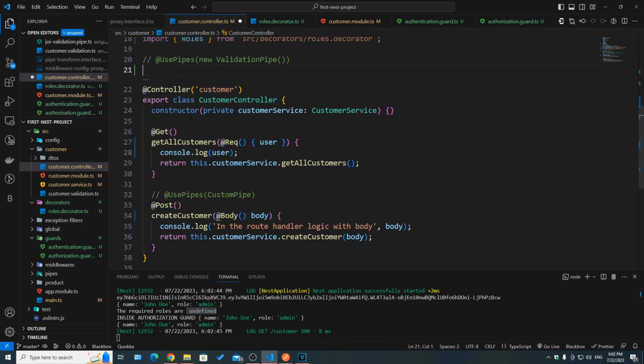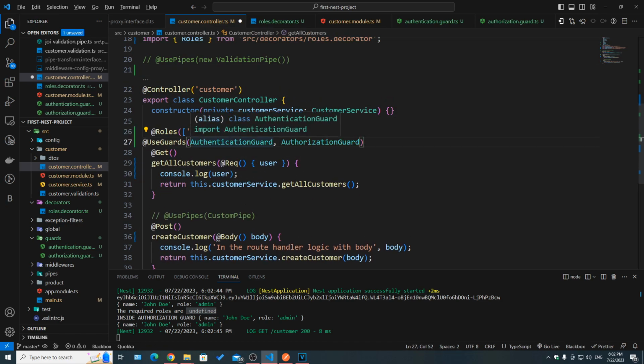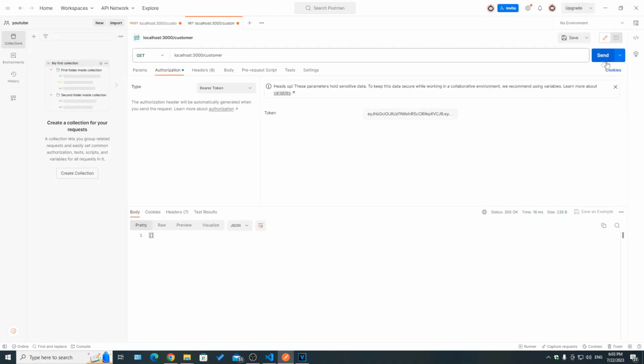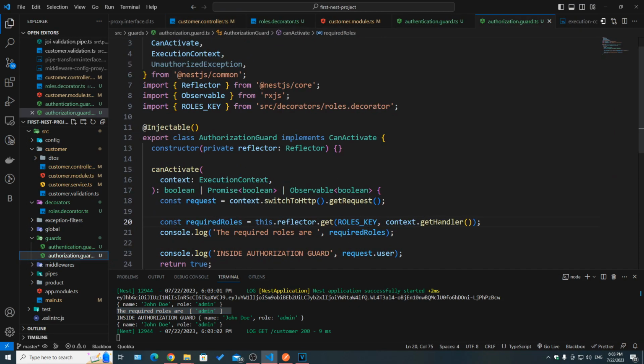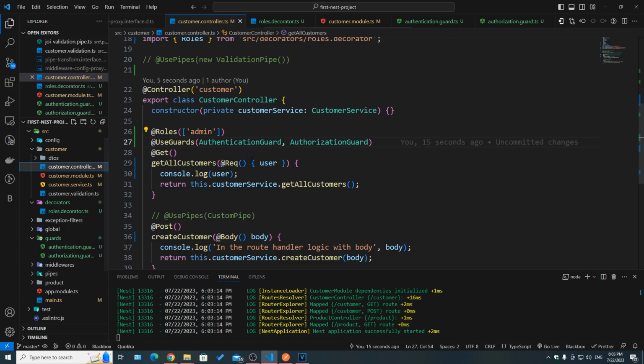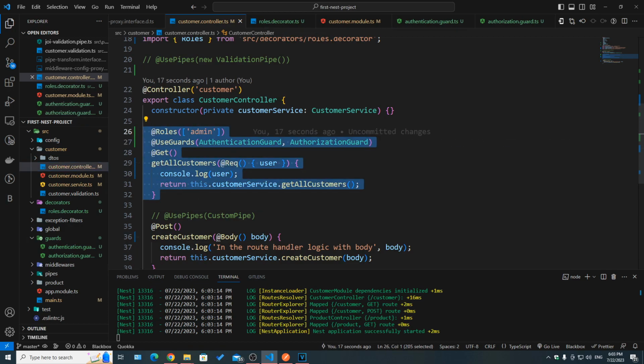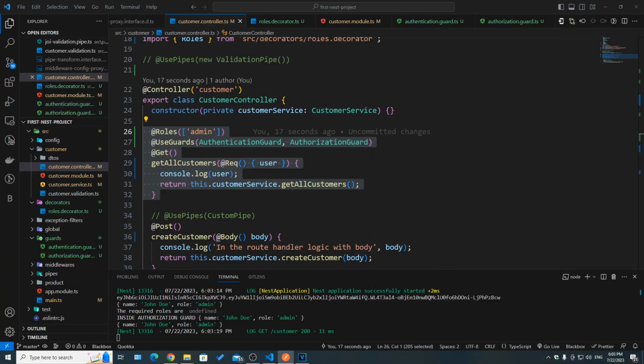Now if instead we had this on a route handler, get or customer, if we save and now hit on send, if you take a look, we actually got the required roles are admin. And now if we had class instead of handler, and now it's not on top of a class, it's still on top of a route handler. If we hit on send, again we got the required roles are undefined.